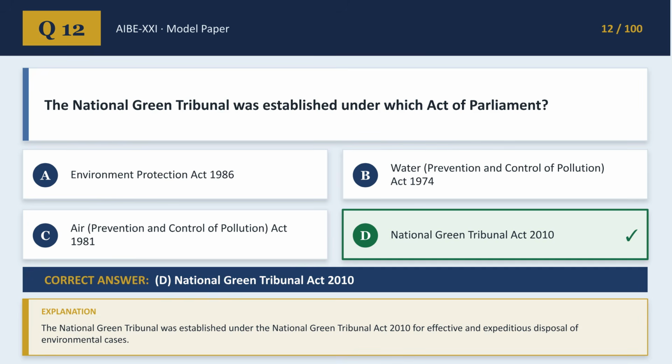Question 12 asks, under which Act of Parliament the National Green Tribunal was established? The answer is D. National Green Tribunal Act 2010. This act provided for the effective and expeditious disposal of environmental cases.